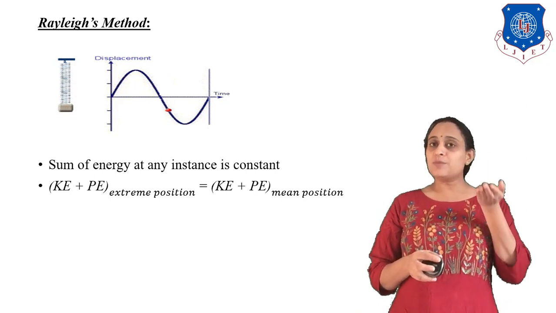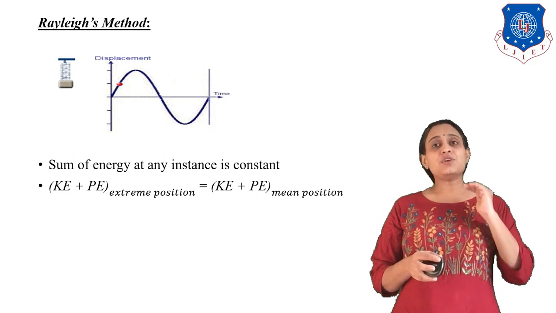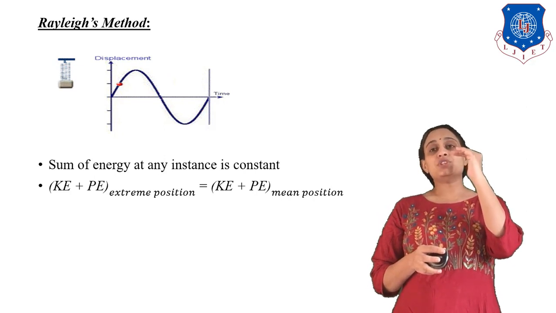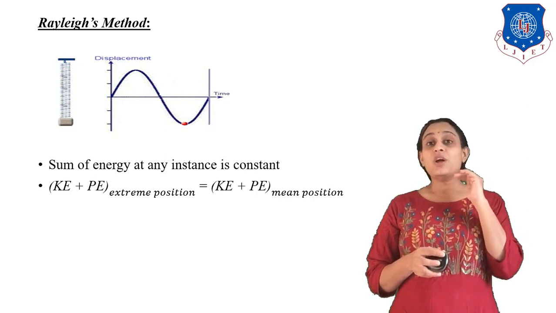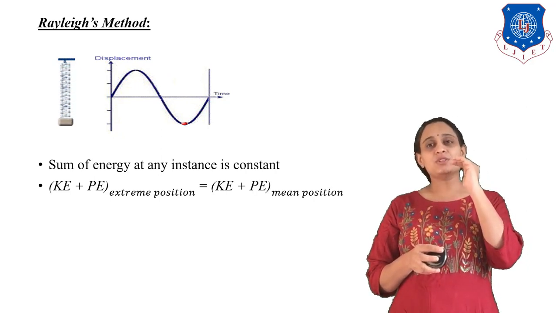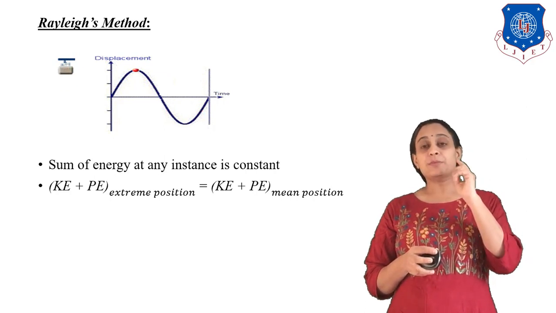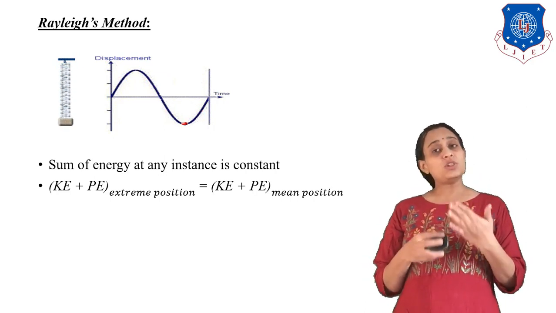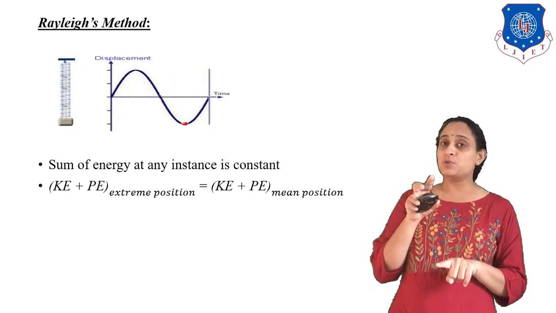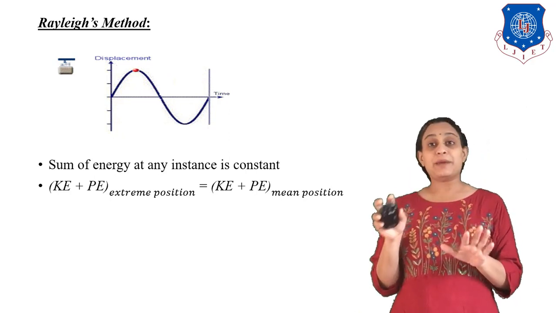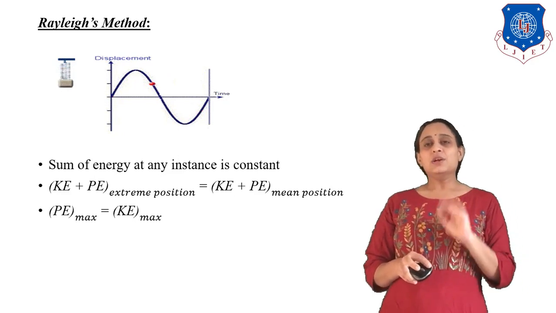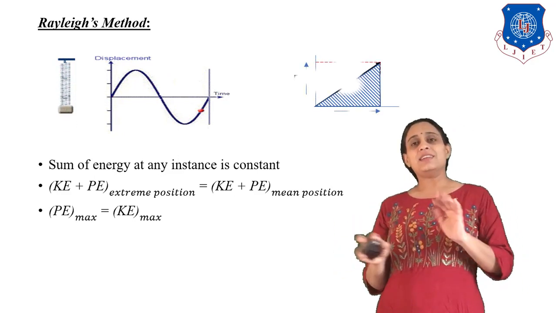When it moves in the upward direction, what will happen? The conversion of kinetic into potential energy occurs, and at the extreme position again kinetic energy is 0 and potential energy is maximum. So here also, kinetic 0, potential maximum. It means if we study the whole cycle, we can assume that at the extreme position, potential energy is maximum, and at the mean position, kinetic energy is maximum. So let us have potential maximum equal to kinetic maximum.